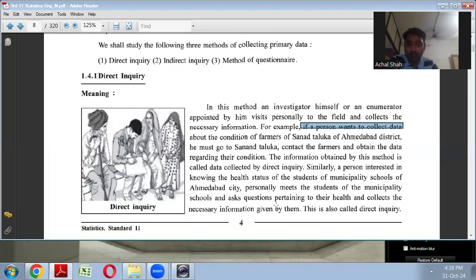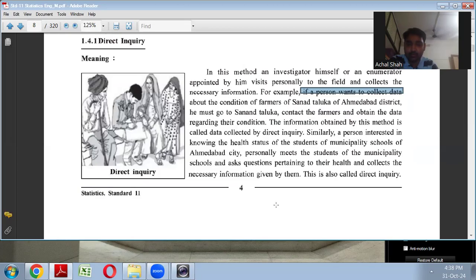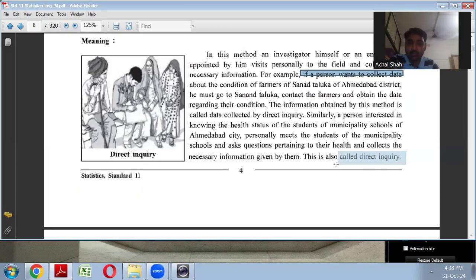Here, another example I am not reading, you can read that. So that is called the direct inquiry method. So here basically a personal visit is there. As the name suggests, you can look at the picture. Right, the person is highlighted. He is called the enumerator. He is collecting the information from the farmers, right? And he is jotting down the information. So that is called direct inquiry.